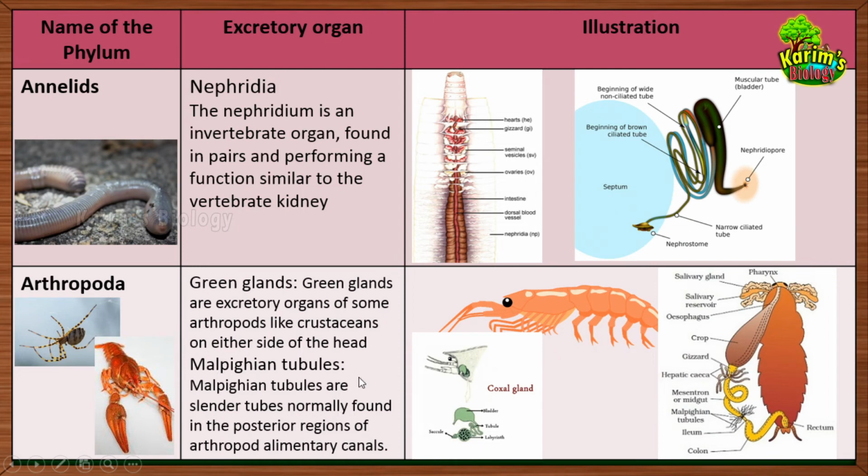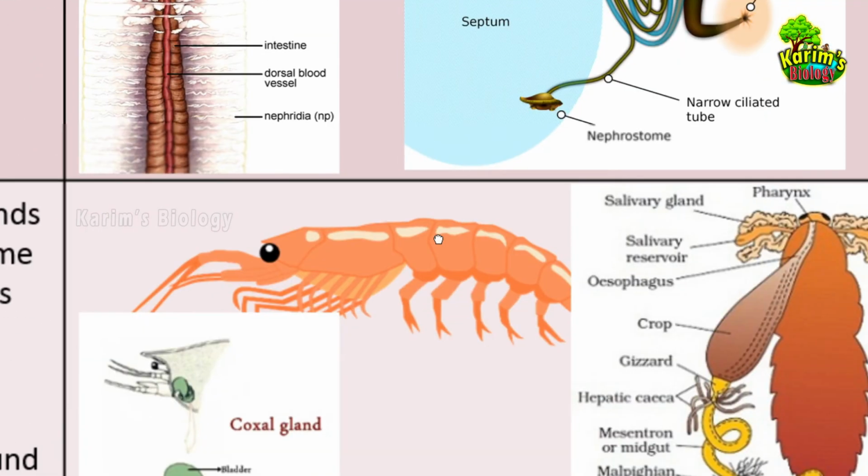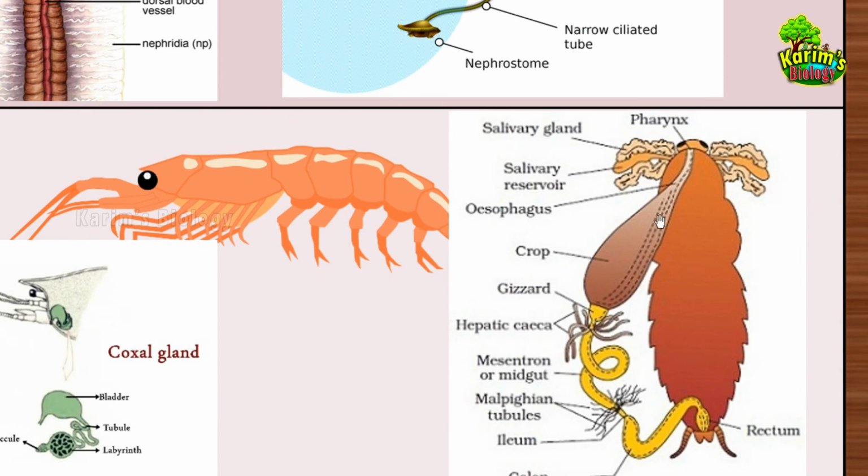Malpighian tubules are slender tubes. They are normally found attached to the alimentary canal of insects. If you can't understand, look at this picture. This is a cockroach, and this is its digestive system. Attached to the intestine, can you see some thread-like, minute tube-like structures? They are called Malpighian tubules.